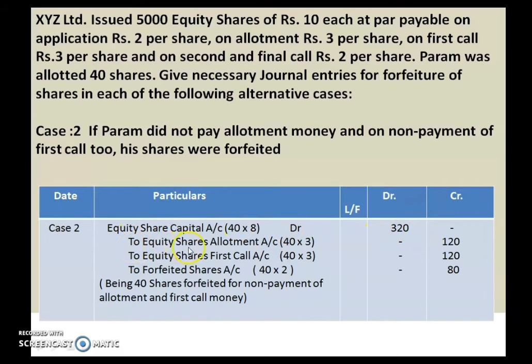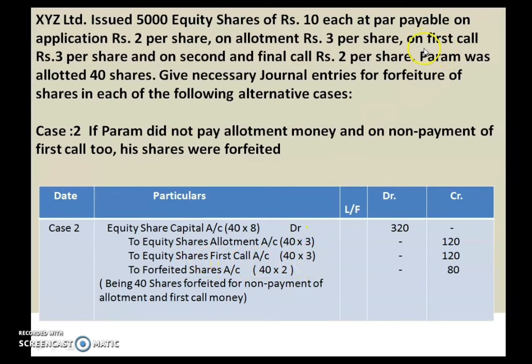Next, to equity shares allotment account. So we have not received from this particular shareholder 40 into 3. How much is the allotment money? 3 rupees. It's given in the question. 40 into 3, 120 is credited for non-payment of allotment, and separately you have to show for the first call also, to equity shares first call account, 40 into 3.